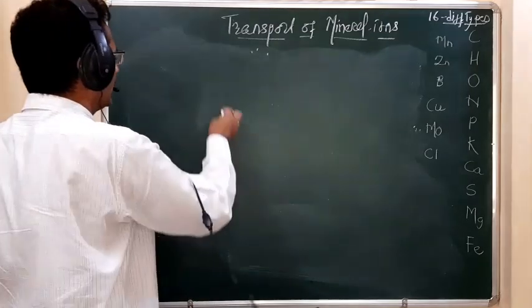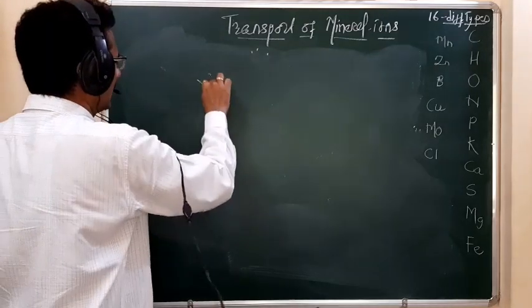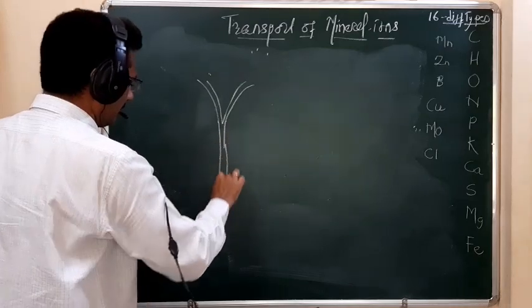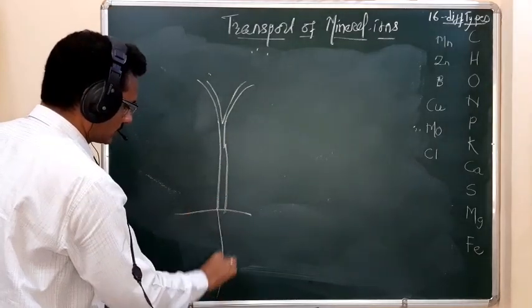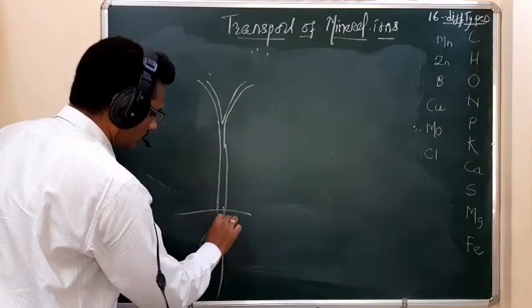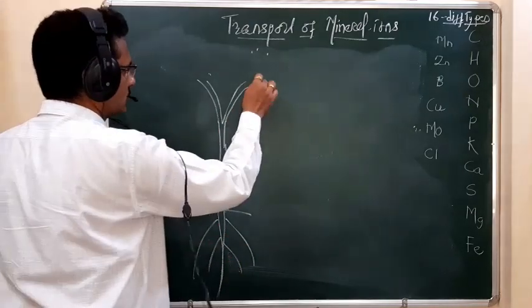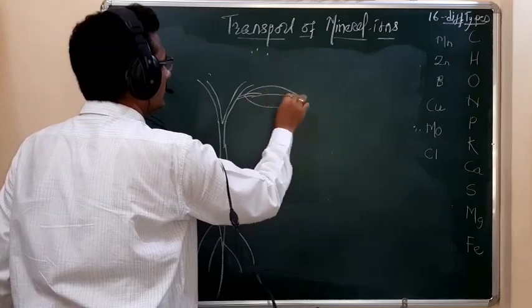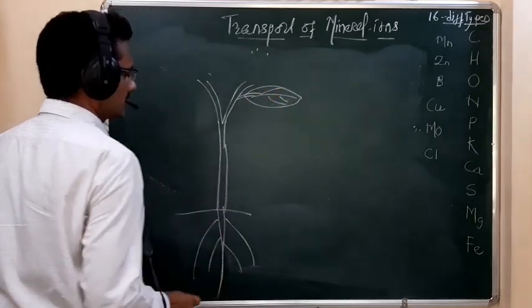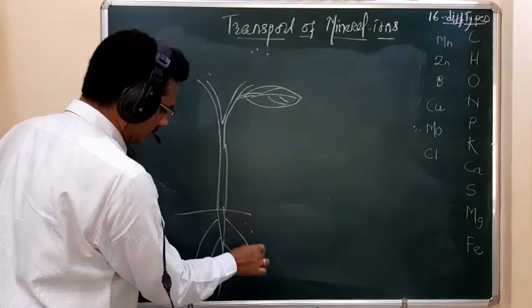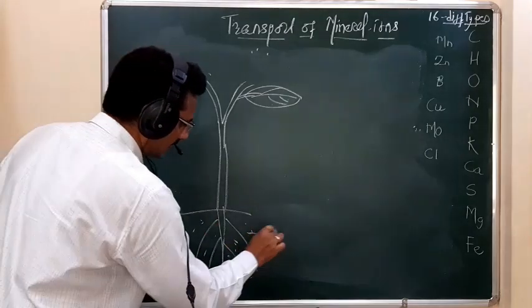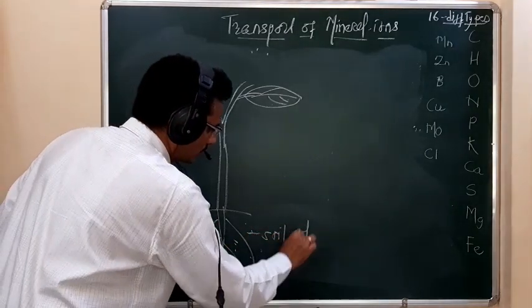So you know that, suppose this is the plant body as usual, and this is the root system. What is the source of mineral element, student? The source of mineral element is the soil solution.